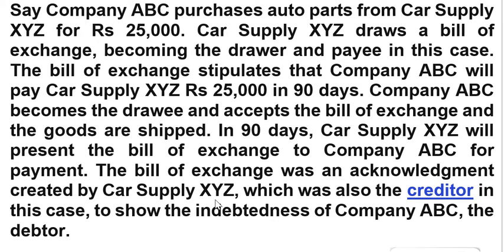That means the company has accepted. Who has accepted here? Company ABC, because they have to pay, so they have acknowledged this. So that becomes the written document that ABC company will pay XYZ 25,000 rupees. Once again, XYZ is called the creditor and ABC becomes the debtor.